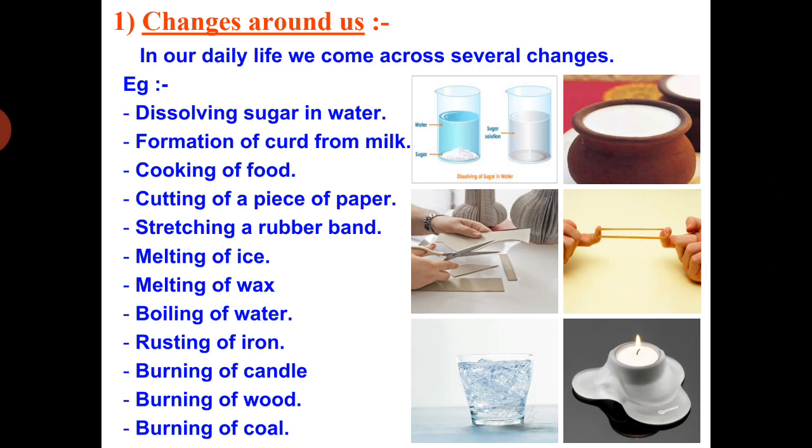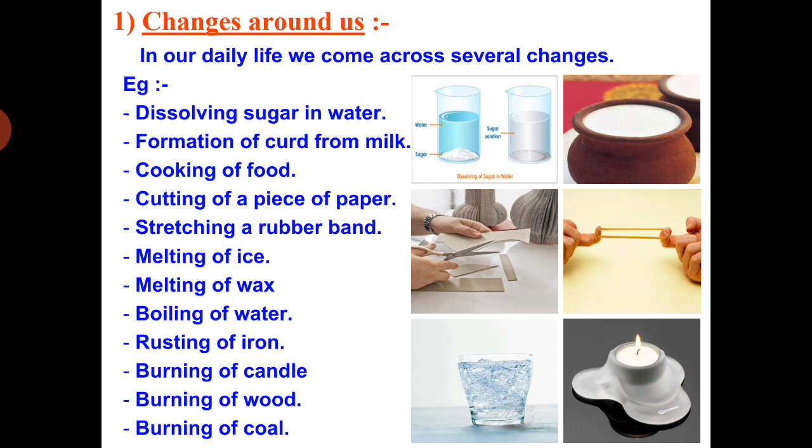Sometimes your mother must have asked you to dissolve sugar in water and prepare cold drink. Right? What happens? Is it a physical change or chemical change? Definitely it is a physical change, because in sugar solution there is again sugar, so no change in chemical takes place.